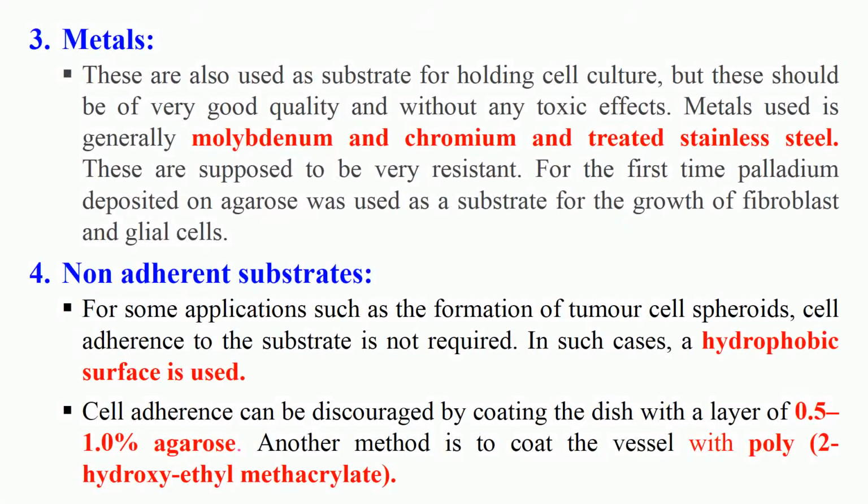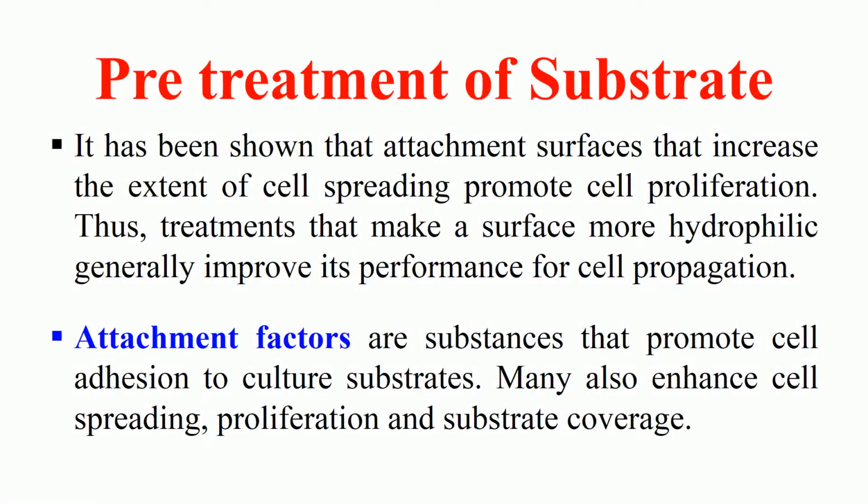Then non-adherent substrates. Some substrates do not attach cells to themselves because they have hydrophobic surfaces. So for cells which can grow without attachment to the substrate, we can use non-adherent substrates, and we also treat these substrates with 0.5% or 1% agarose, and similarly we can also treat them with polyhydroxyethyl methacrylate. This treatment decreases the attachment of cells to the substrate so that they can grow very well in the non-adherent substrates.